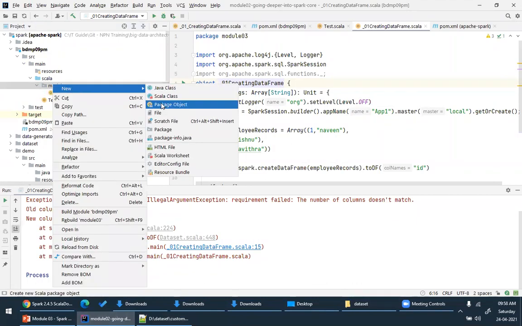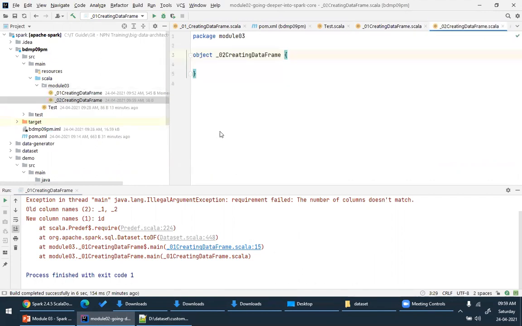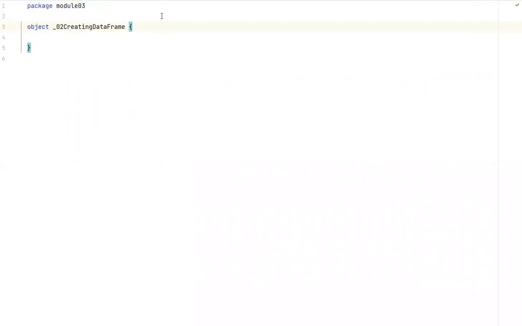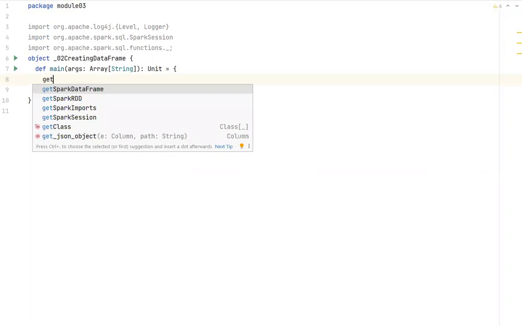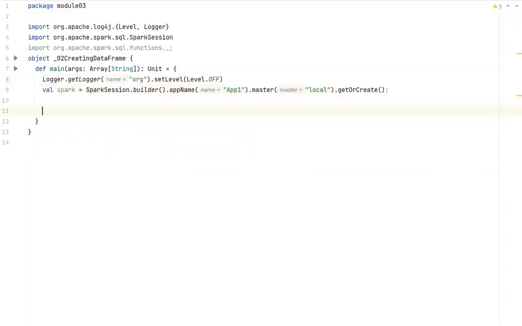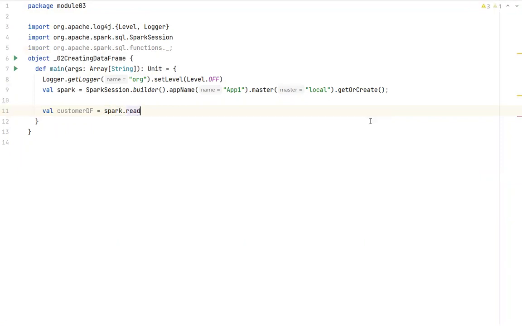Let me create one more class, _02, creating data frame. Okay. So as usual, I will import all the necessary Spark imports, and I will create a Spark session. Now, please look at this. I will just name it customer DF data frame. So now spark dot read. Look at this. Spark dot read returns what? Data frame reader. So this data frame reader has several methods.